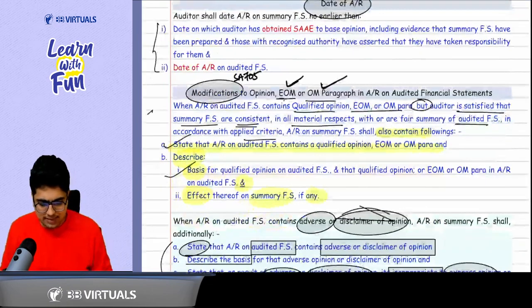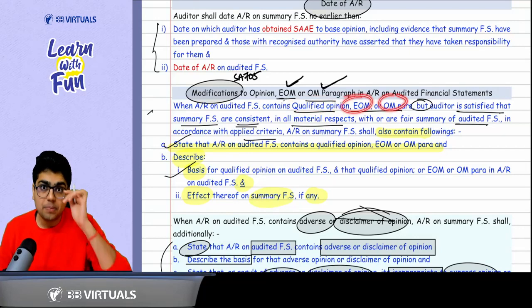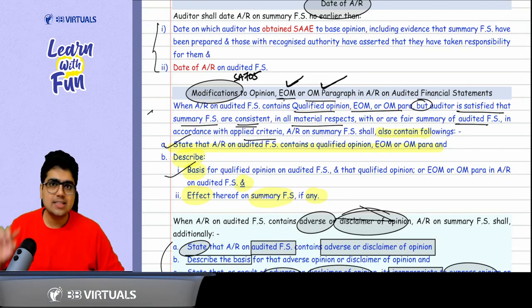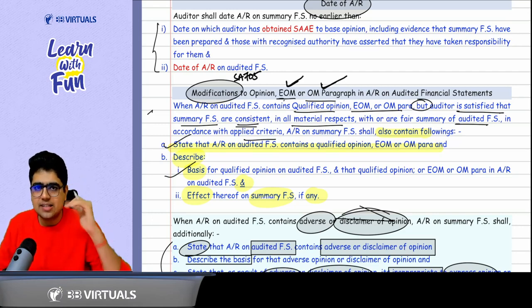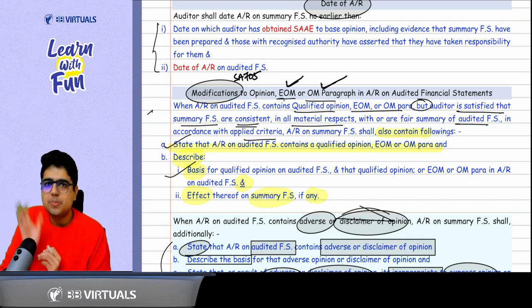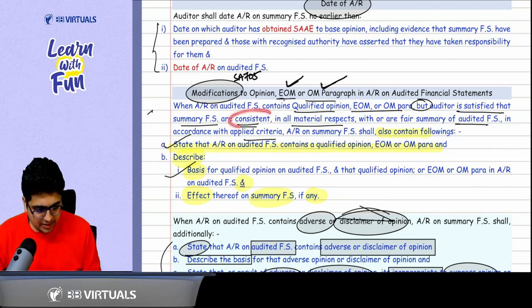Now, sir, some basic things. Let's say there is a qualified opinion, EOM para or OM para in the main audited financial statement. But our summary financial statements are okay. Summary financial statements are a fair summary of the audited financial statement. So can I express an unmodified opinion on the summary financial statement? Answer is yes. If your summary financial statements are consistent in all material respects or they are a fair summary of audited financial statement, you can express an unmodified opinion.